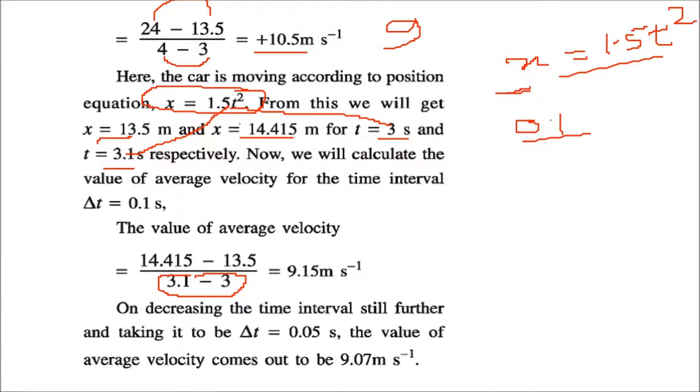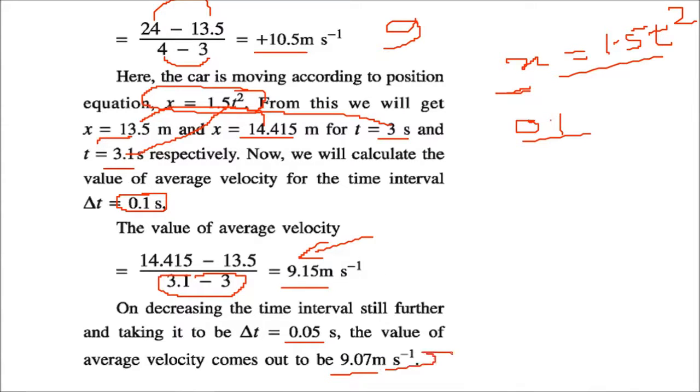And what is the distance? 14.415 minus 13.5, so this gives an average velocity of 9.15. So we have decreased the interval to 0.1 second, and we can again decrease it, say to 0.05. Again we will use the same equation and we find that the average velocity comes to be 9.07.